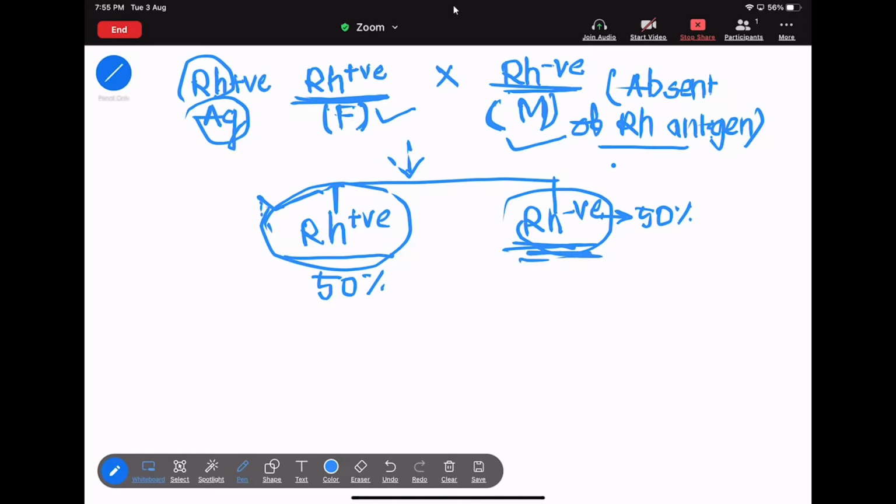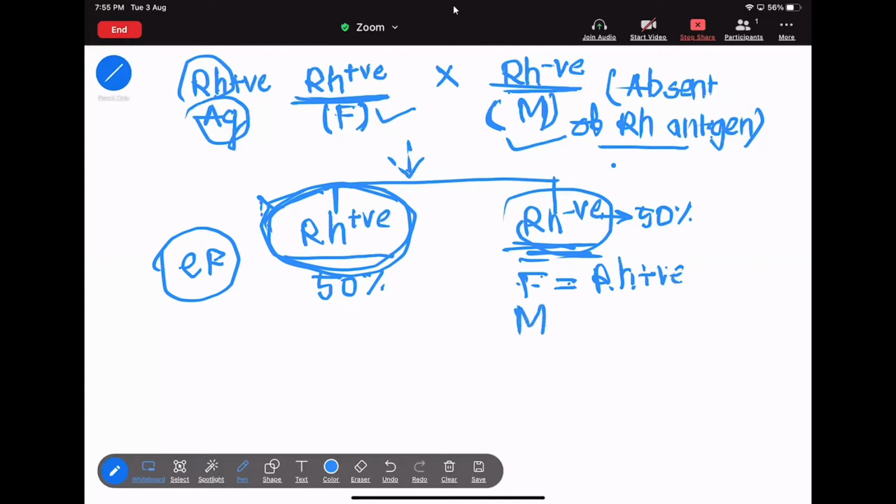But the erythroblastosis fetalis condition will occur if the fetus is Rh positive. So always remember, the erythroblastosis fetalis condition arises when the father is Rh positive, the mother is Rh negative, and the fetus is Rh positive.